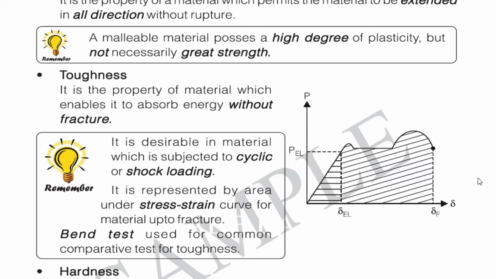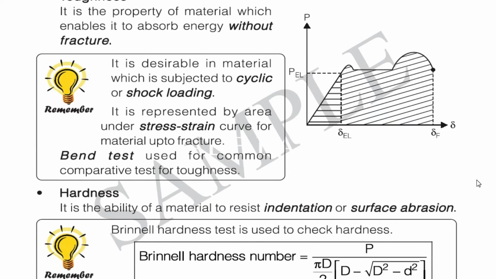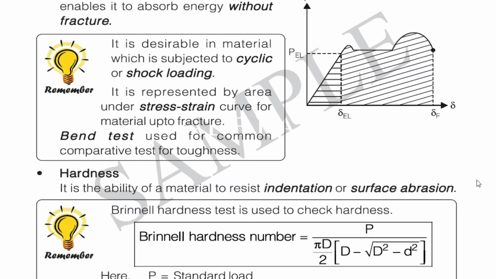So the next one is hardness. It is the ability of a material to resist indentation or surface abrasion. Surface abrasion resistance is very important for construction materials. In any material the abrasion should be minimal. So we can go for a Brinell test to find out the hardness.